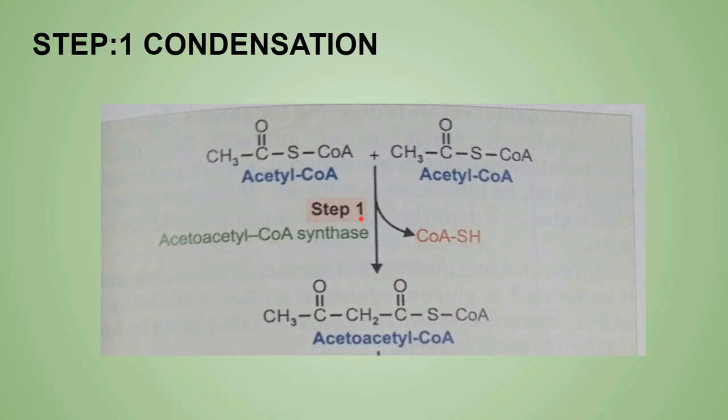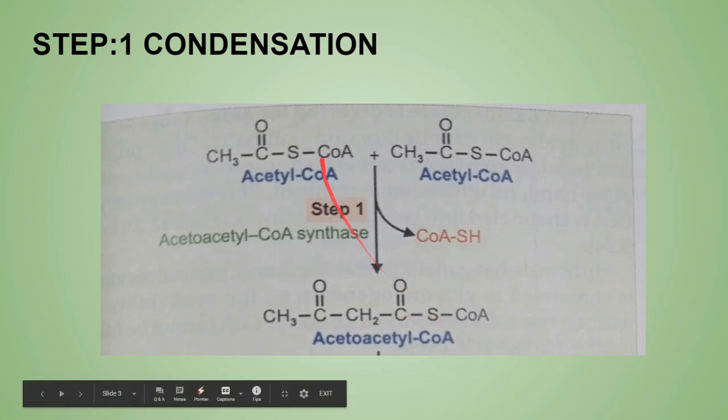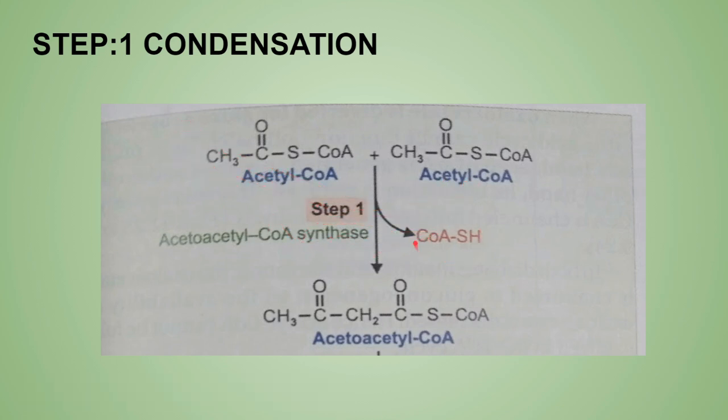Over here, CoAS, what is this? This is coenzyme A. This is the coenzyme A over here, and it is mainly formed. So in condensation, 2 acetyl-CoA will be joined together, and the CoA, I told you before, is coenzyme A having pantothenic acid, beta mercaptoethanolamine, and one amino acid, and ADP is present over here. So it will be removed, and because of this it will form acetoacetyl-CoA.